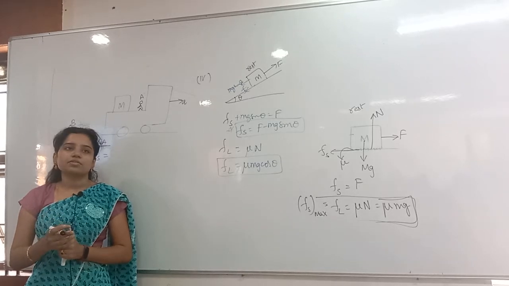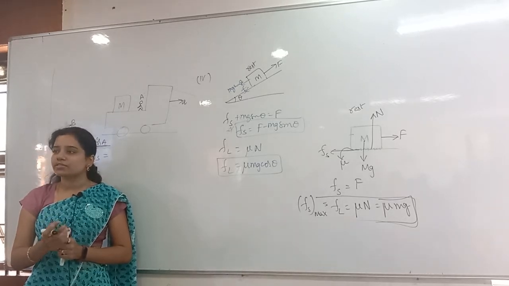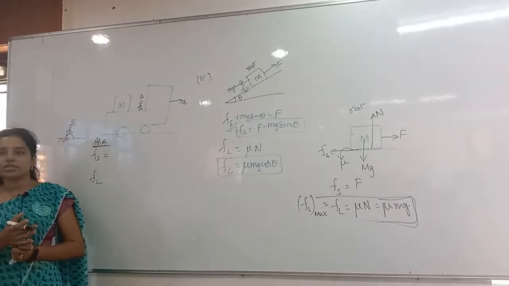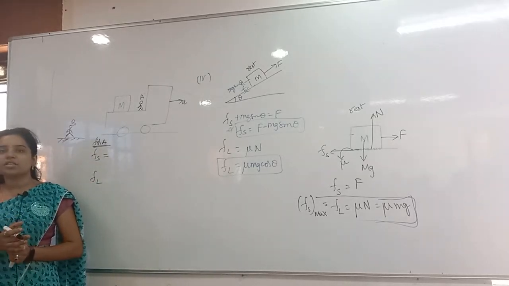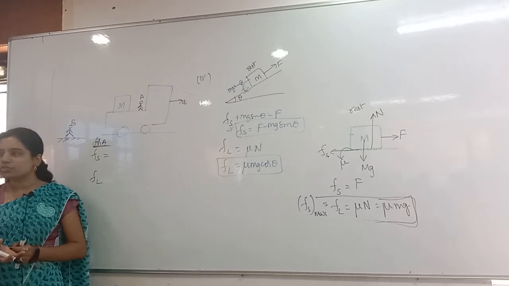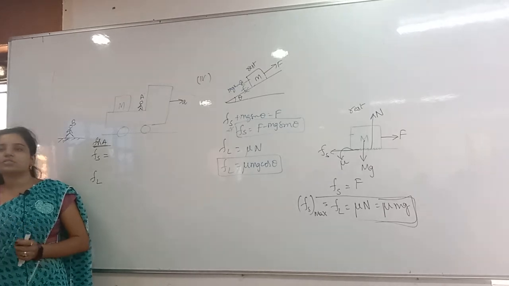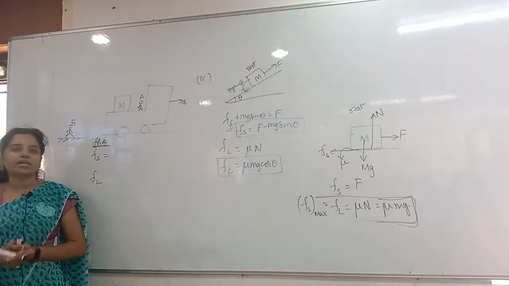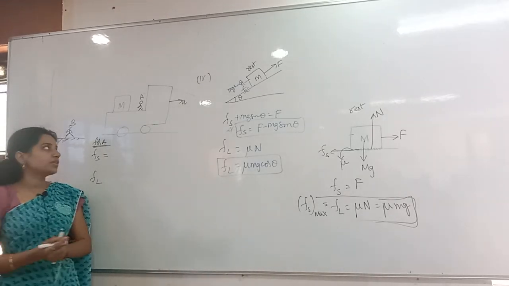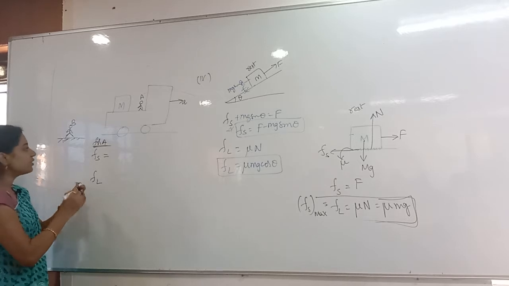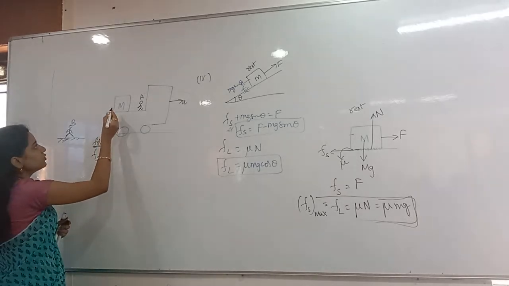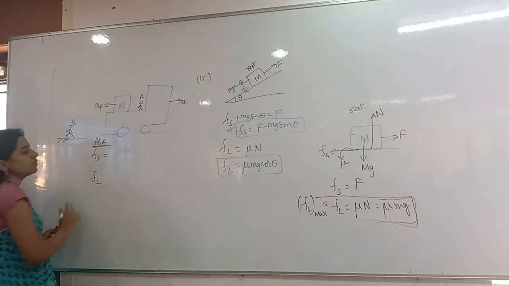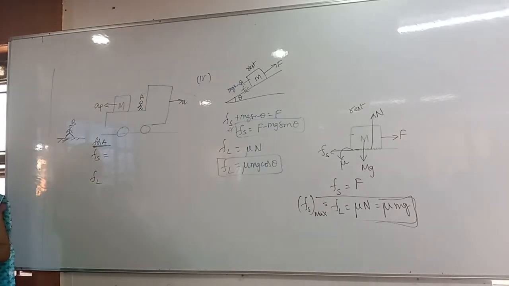Whenever he is in a non-inertial frame, what force will he observe on the block? A will observe a pseudo force on the block. To make Newton's second law applicable, a pseudo force will be applied. In which direction will the pseudo force act? Opposite to the applied acceleration. That is the pseudo force.